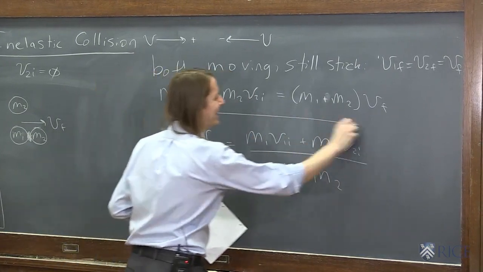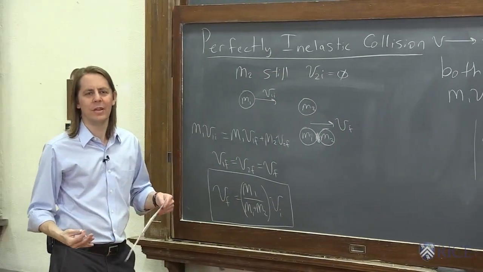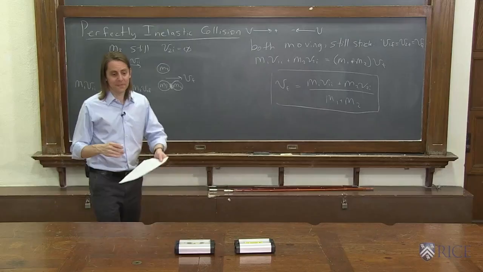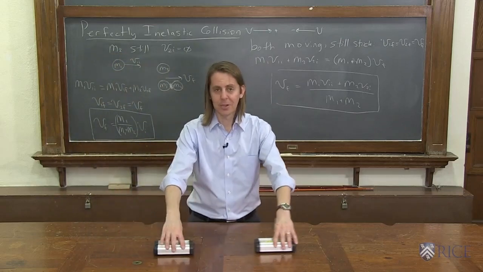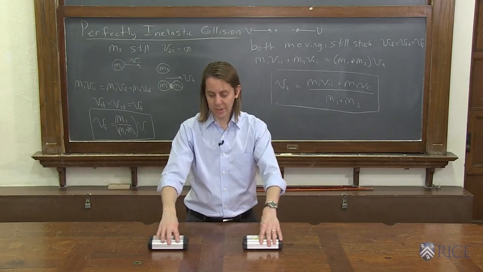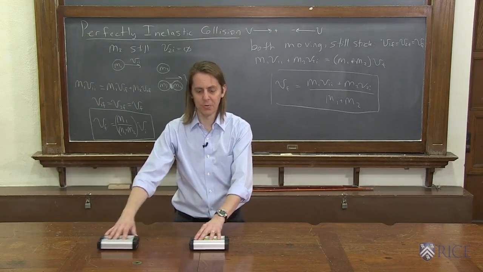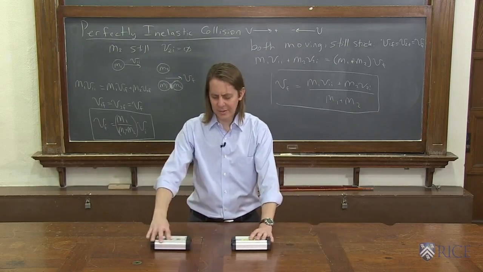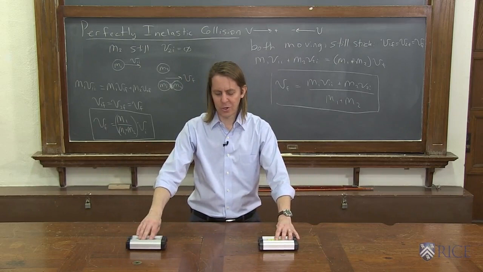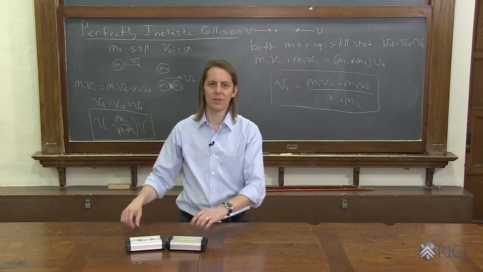Right? And that's really it. It doesn't get super nice and clean and pretty because a lot of stuff can happen, right? So if we have these two things here, now that I'm letting them both move, well, they could come together, or maybe this one is slow and this one's going to overtake it like that, and then they stick. Of course, it keeps going that way. You could have this one moving slow and this one moving fast, and it will probably end up going the other way. They don't quite stick together.